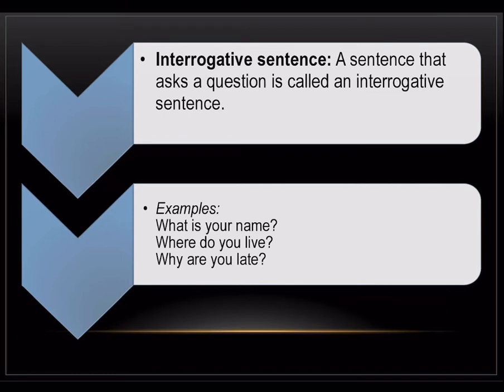Interrogative sentences are again easy to identify. They have a question mark at the end of the sentence. They basically ask a question. What is your name? Where do you live? Why are you late? Do you have a pen? Can I drink your water? Etc.